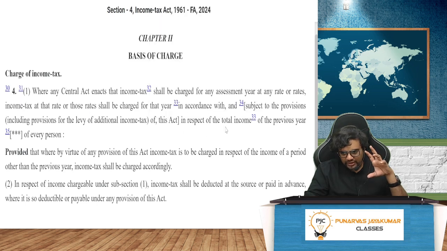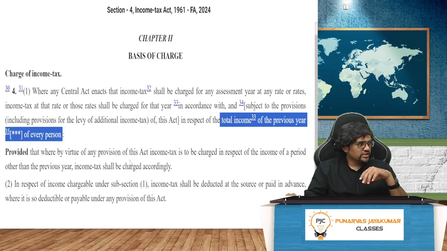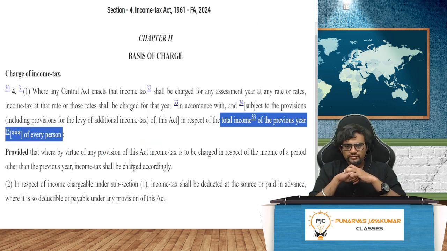You see, in respect of total income of the previous year of every person. So we need to understand total income. We need to understand person. That's all, that's what they're saying.